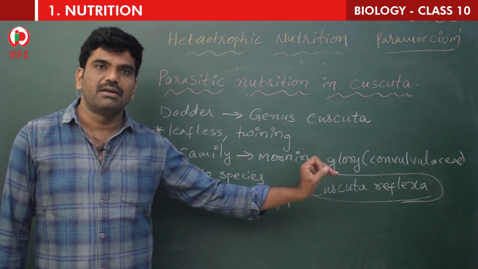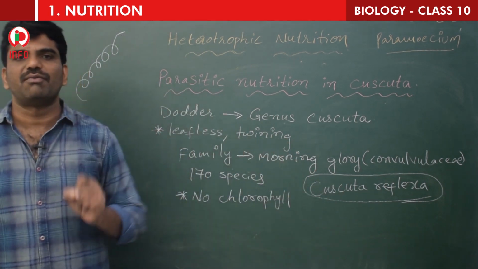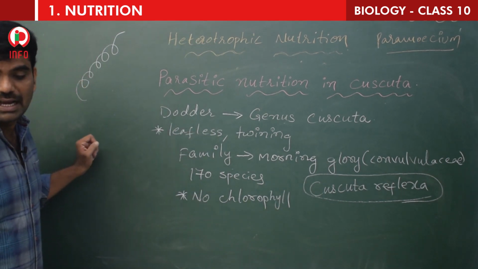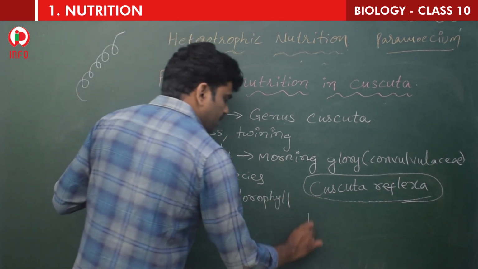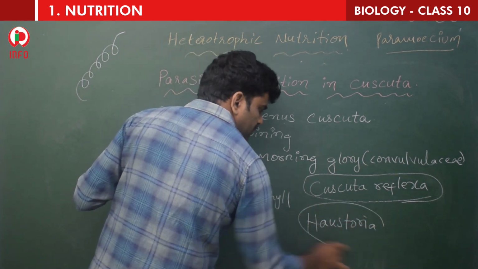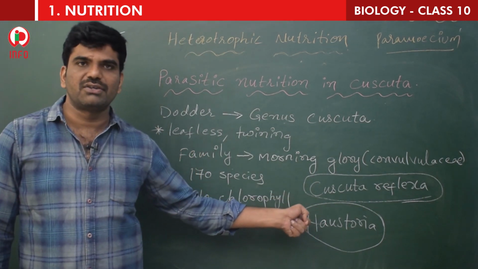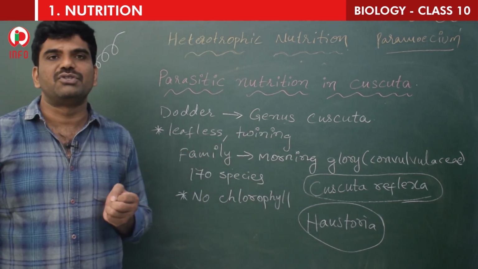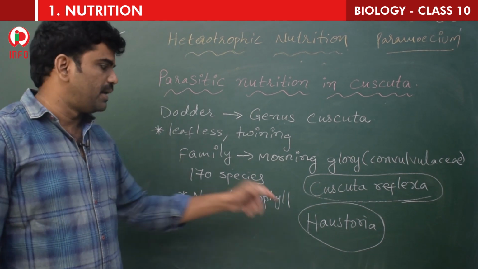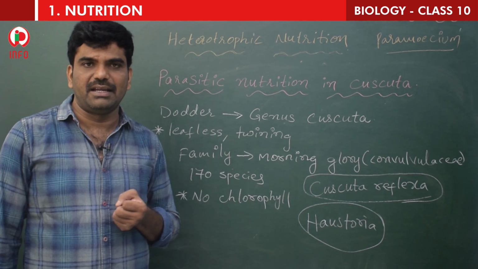Cuscuta reflexa is the species which has a little amount of chlorophyll. It is believed that it absorbs food through haustoria. Through these haustoria the food is absorbed. Haustoria are very important, where Cuscuta takes the food material.